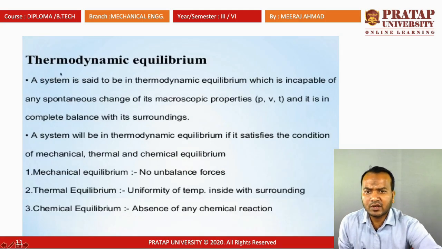We already discussed thermodynamic equilibrium. Mechanical equilibrium, thermal equilibrium and chemical equilibrium should all exist in the system; then you can say that thermodynamic equilibrium is there. Mechanical equilibrium means no unbalanced force. Thermal equilibrium means uniformity of temperature inside and with the surroundings. Chemical equilibrium means absence of any chemical reaction; the chemical potential difference should be constant.